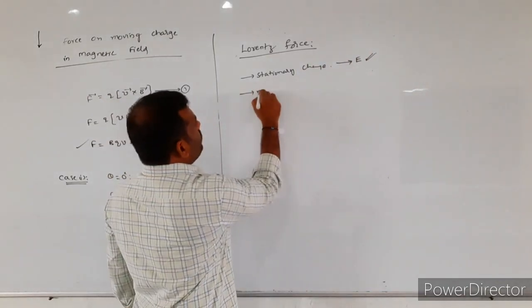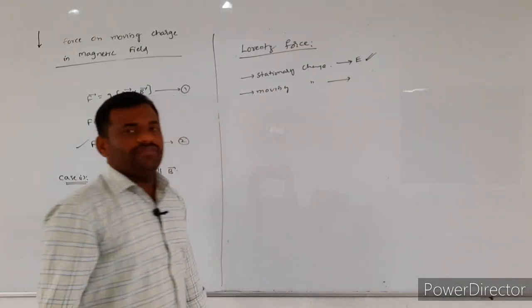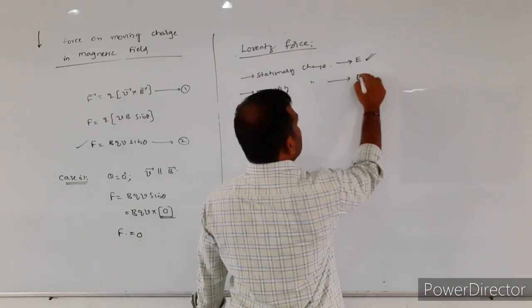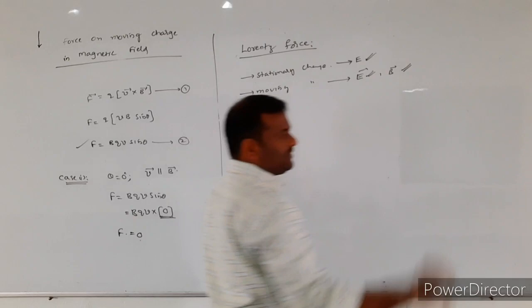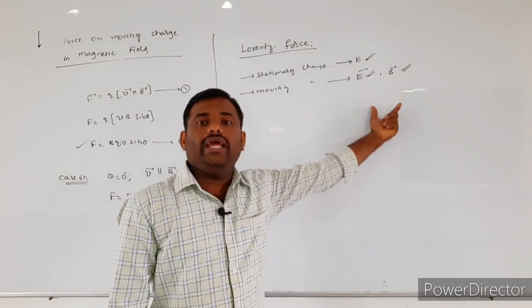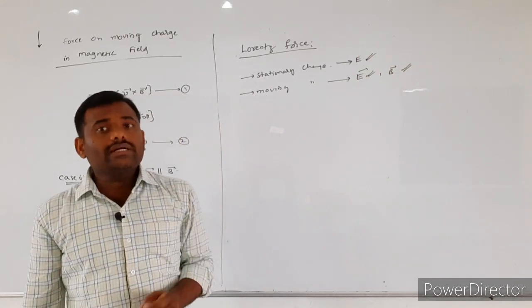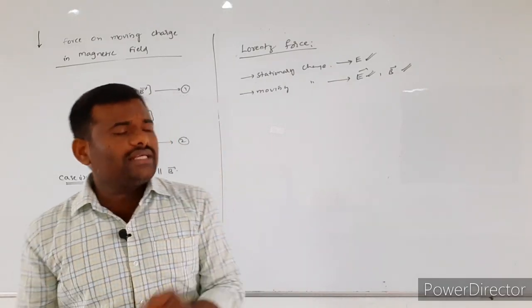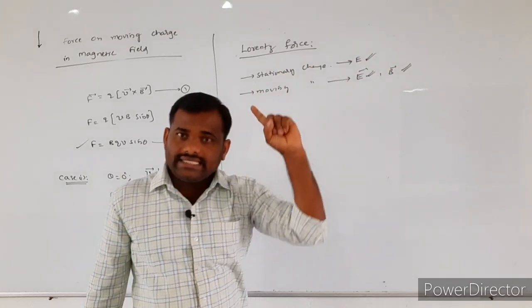Suppose you consider the moving charges. These moving charged particles will be producing both the electric field as well as the magnetic field. Stationary charged particles produce only the electric field.